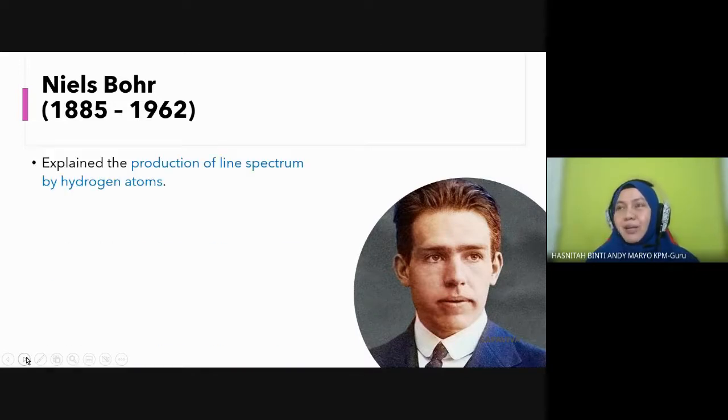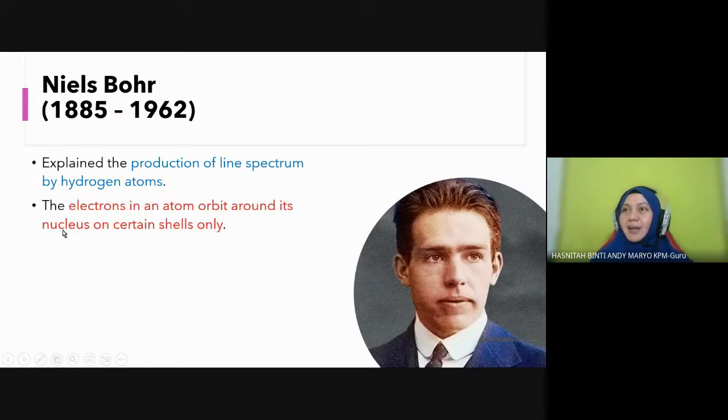Okay, what Niels Bohr did, students, he explained the production of the line spectrum by using the hydrogen atom. He is very well known for his shells of electrons. He said that electrons in an atom orbit around the nucleus on certain shells only. I believe you all know this as you learned it in chemistry. Every electron in an atom orbits around its nucleus and only lies on a certain shell: the first shell, the second shell, or the third shell. Each electron has its own shell. Semua ada rumah dia sendiri.